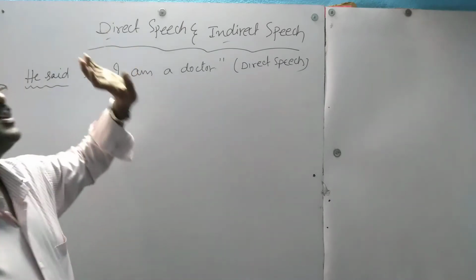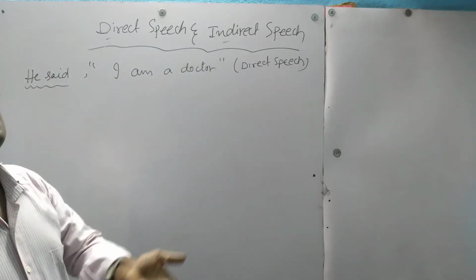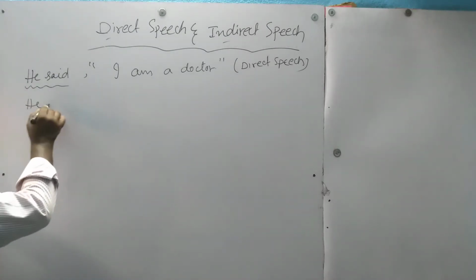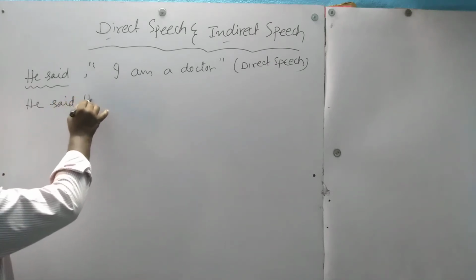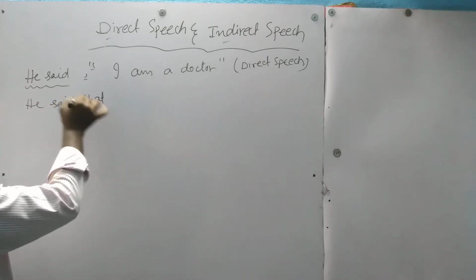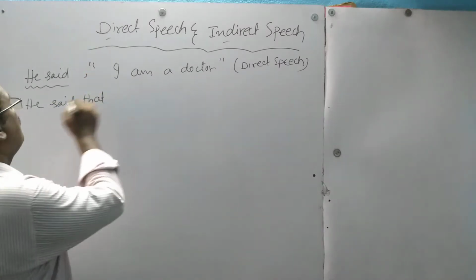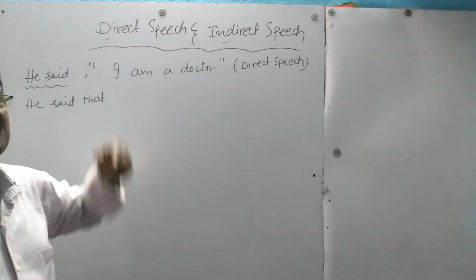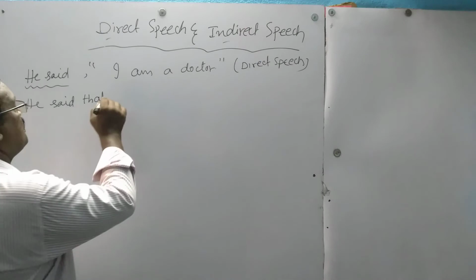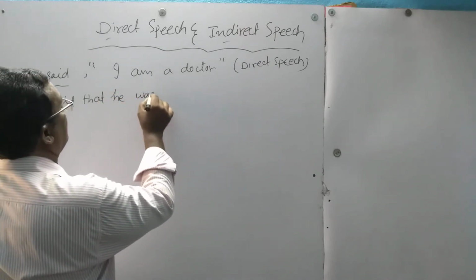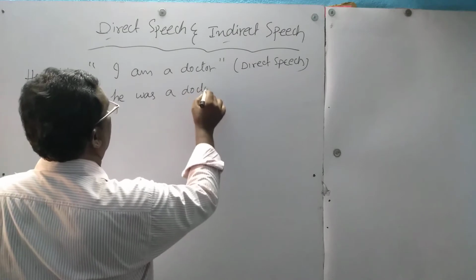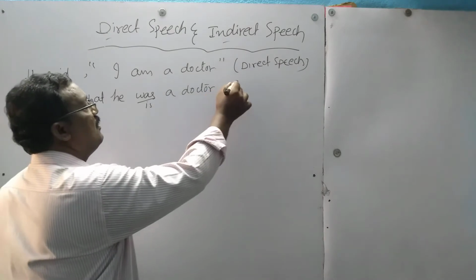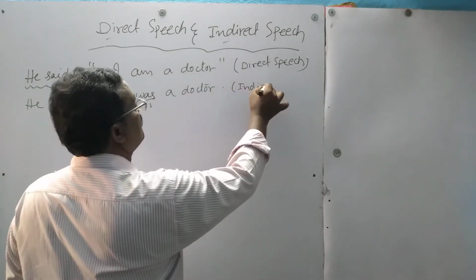Now, by changing the sentence with our own words, if you say this sentence to others, that is indirect speech. For example, he said that, the inverted commas we have to remove. He said that. Who said? He said. What did he say? I am a doctor. That means he said about himself. So I will become he. He was a doctor. Or he is a doctor, also we can write. So this is called indirect speech.